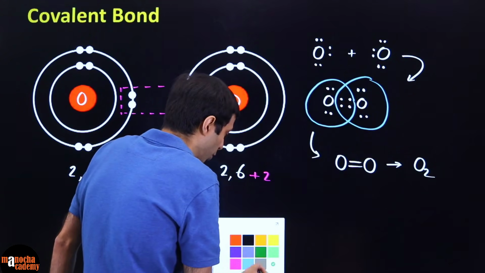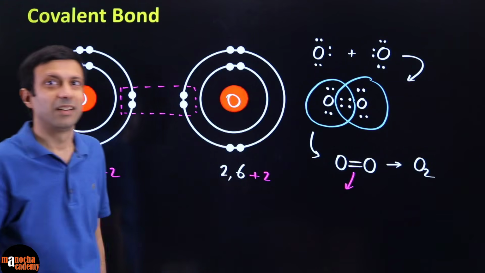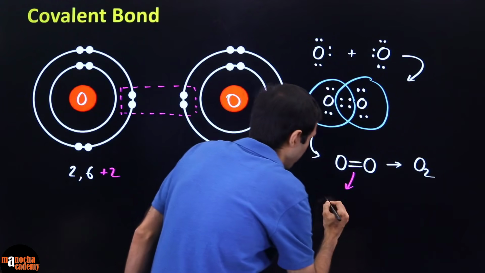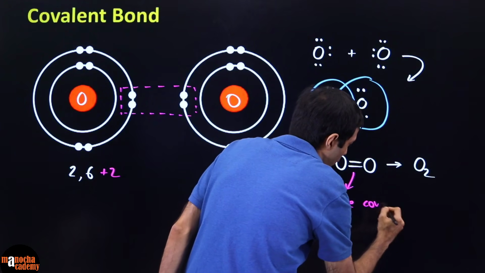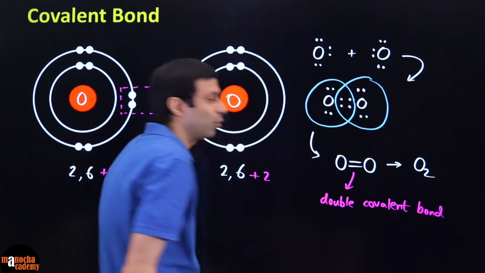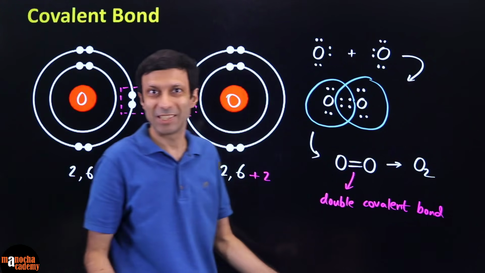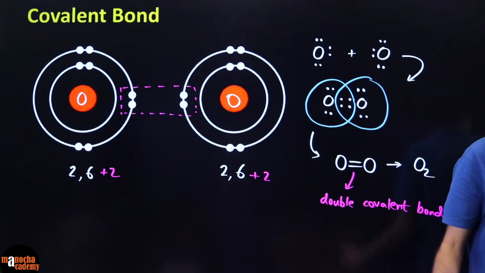So please understand what you have over here. What is this? This is a double covalent bond because there are 2 shared pairs. So what we have over here is a double covalent bond. In hydrogen, you had a single covalent bond. Here you have a double covalent bond. Is this crystal clear? And this is how you show the bonding diagram.